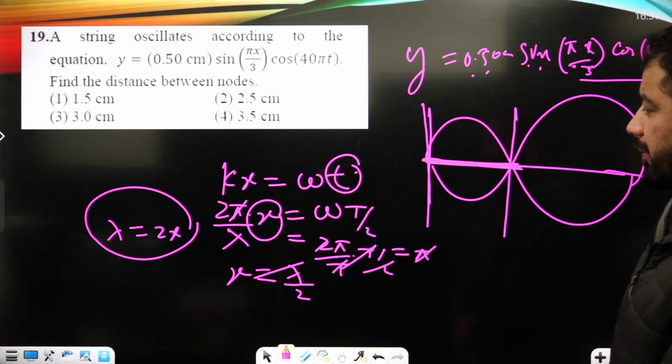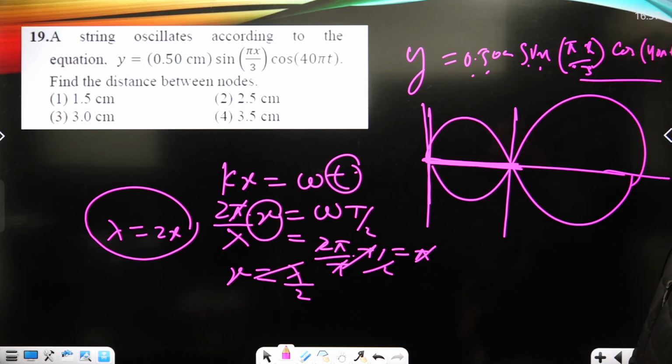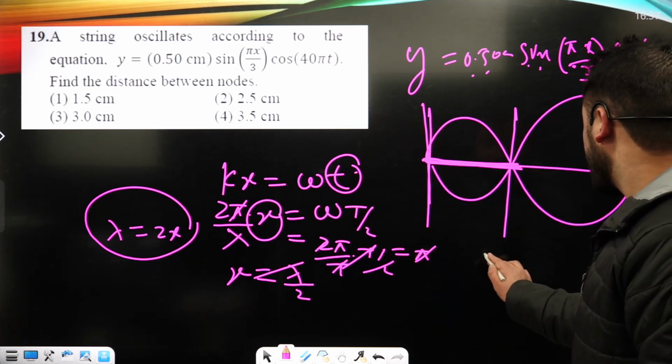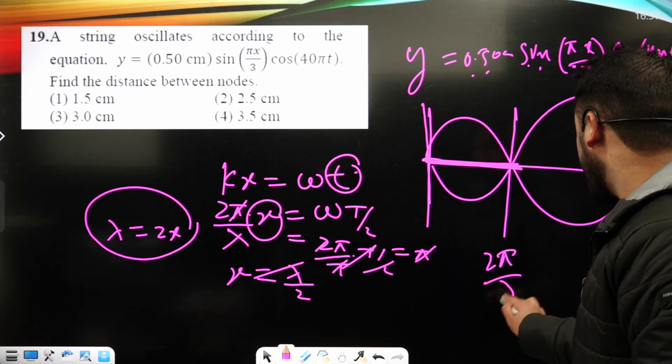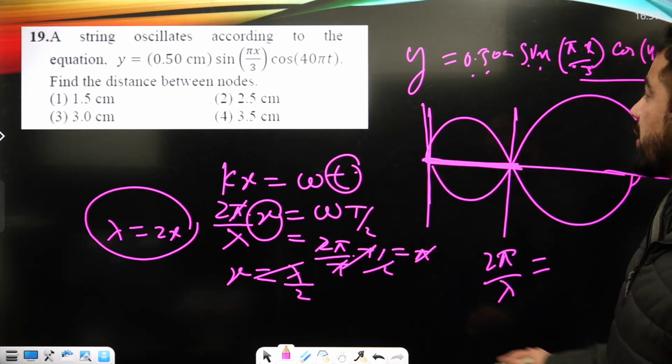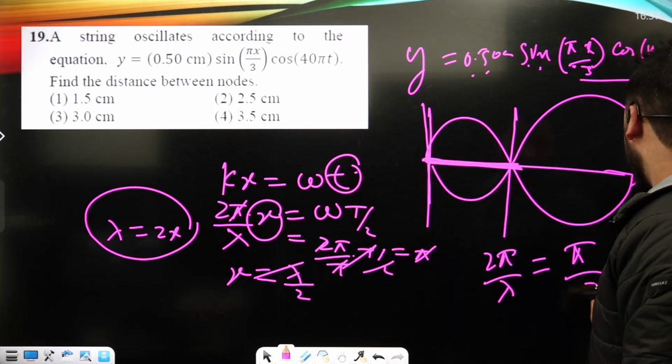What can be the distance between the nodes? Here the displacement is given, and the distance between the nodes I can compute: 2 pi upon lambda is equal to pi upon 3, okay?